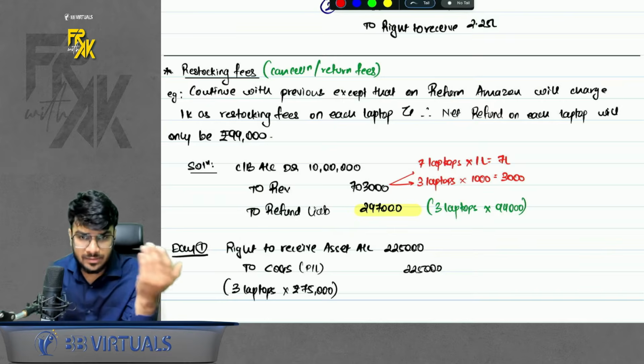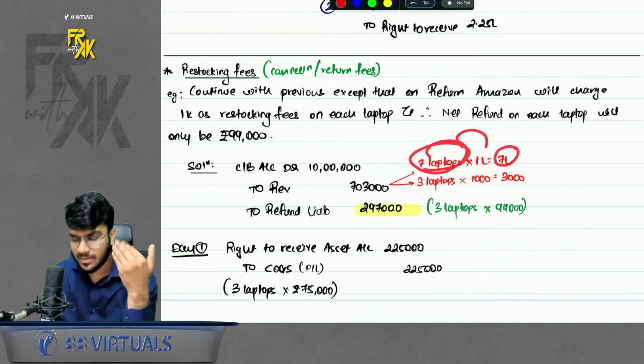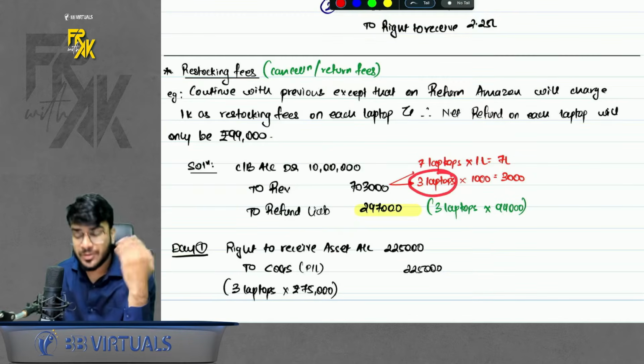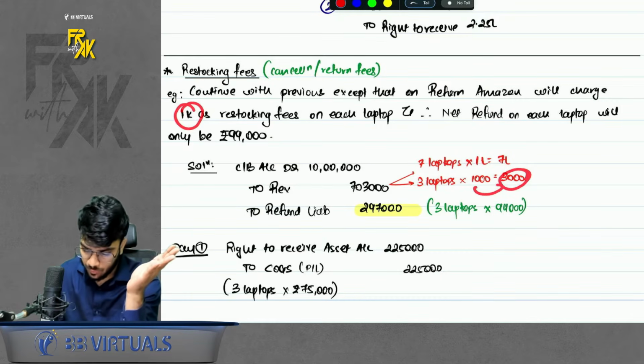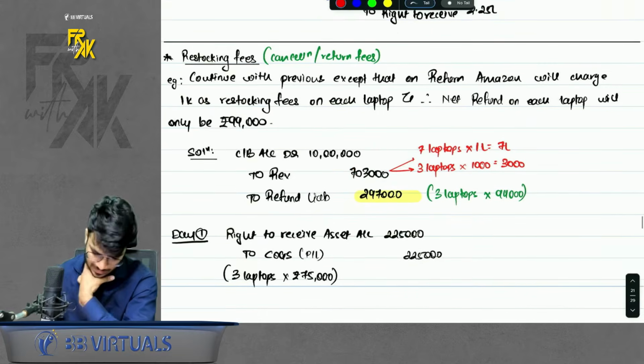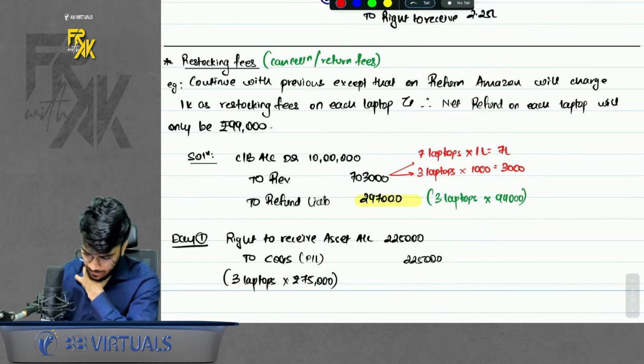3,000. How come 7 lakh 3,000? For 7 laptops, 1 lakh is accrued. For the 3 laptops which you expect to be returned, can I say 1000 rupees ultimately we will not return only? So this much revenue you can book, 7 lakh 3,000. Second entry remains the same, restocking fees.